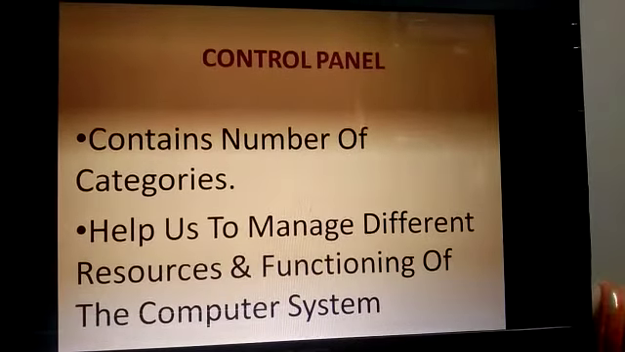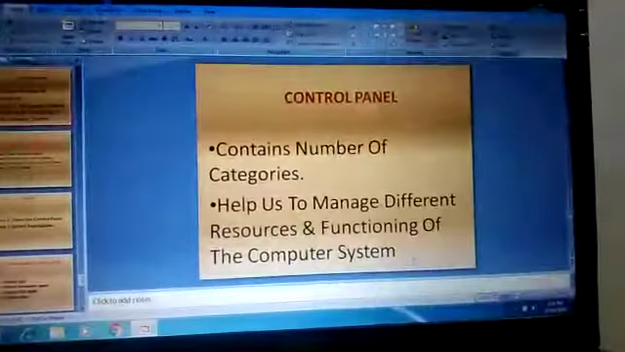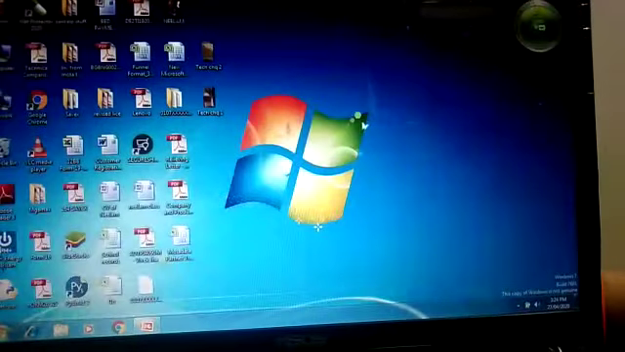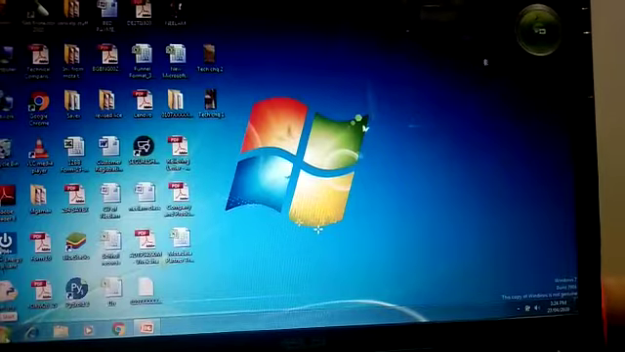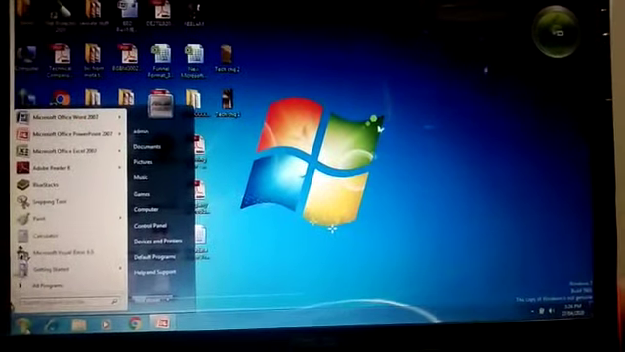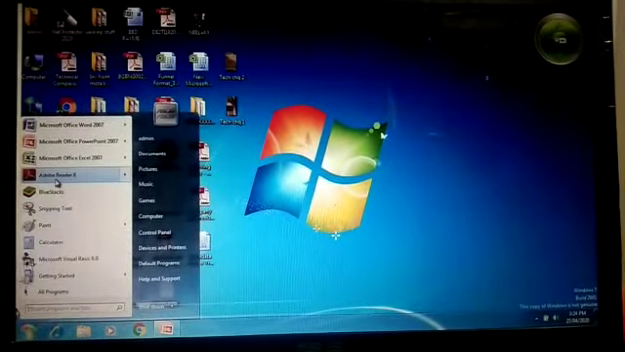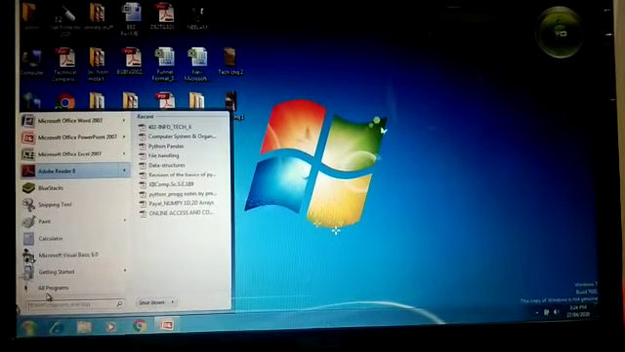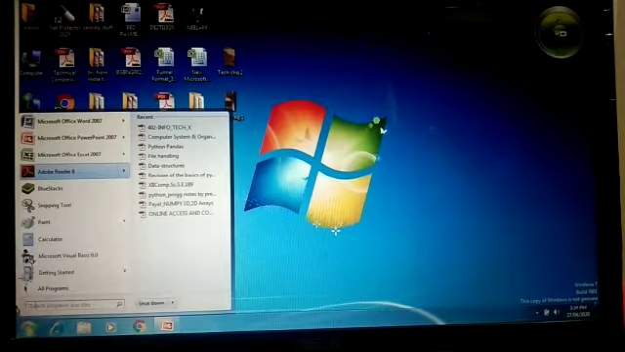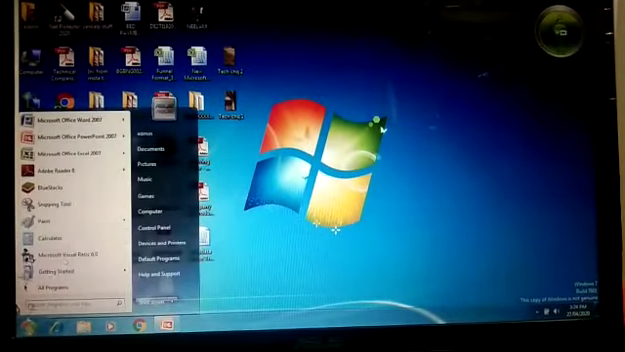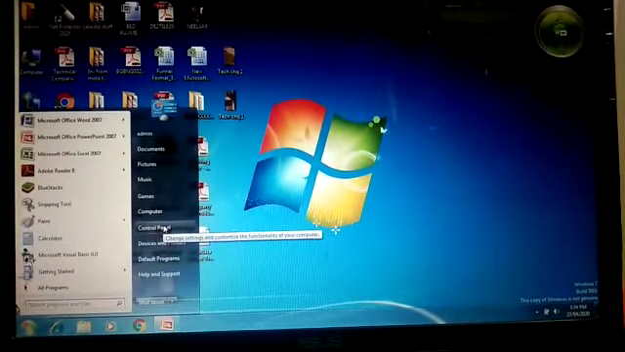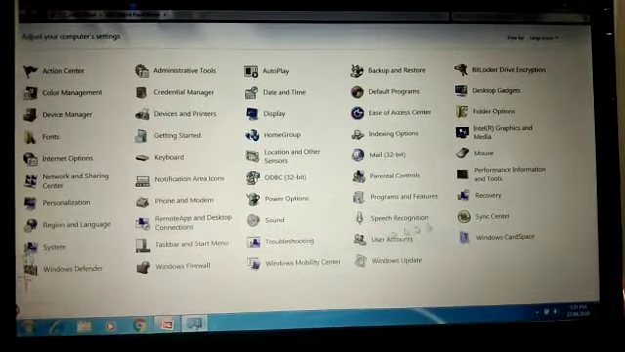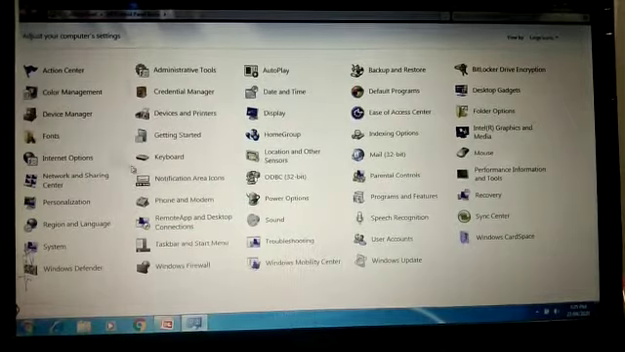What is a control panel? First, let me show you what a control panel is. Let me take you to my desktop. For opening the control panel, let me click on the start button. As I click on the start button, you have to search for the control panel. Either you can write it here, control panel, or you will get it here. Understood? Control panel. As you click, you will get different categories of icons.